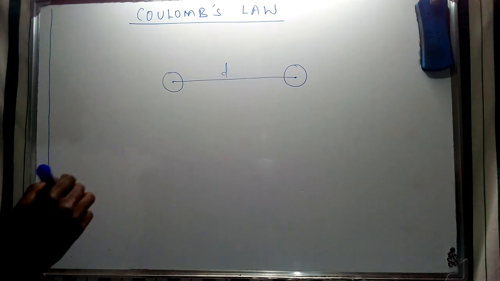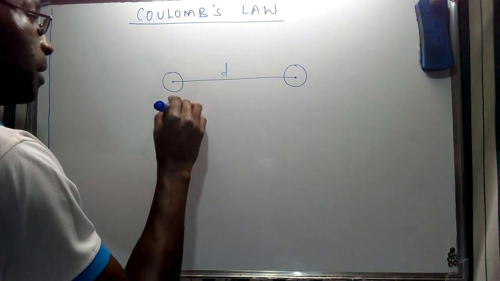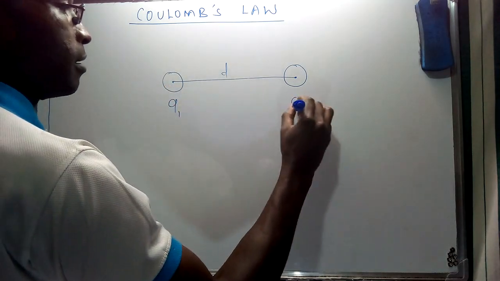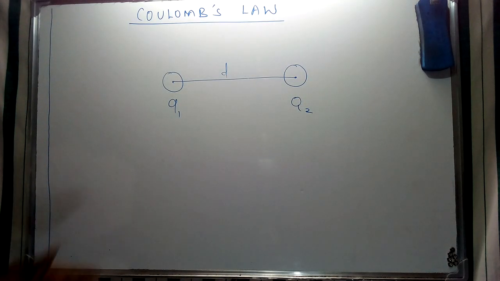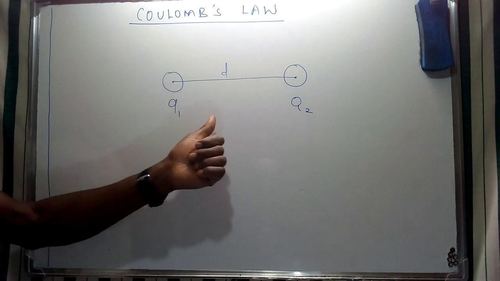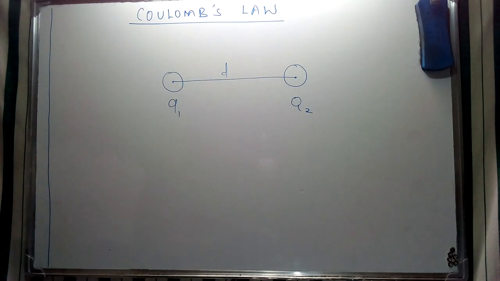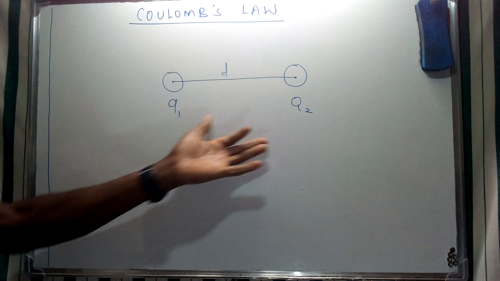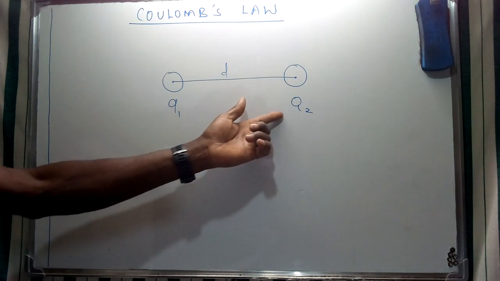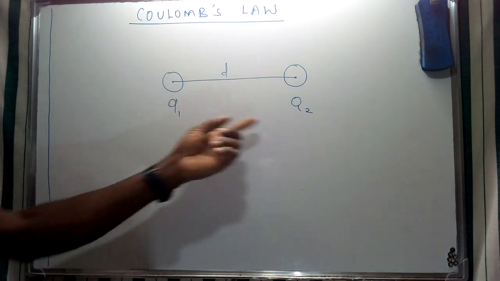For illustration purposes, I'm going to refer to these as q for charge, 1 and 2. The separation distance between these two charges, Q1 and Q2, is illustrated as such. Coulomb's law tried to establish the relationship in terms of forces which are acting on these two charges.